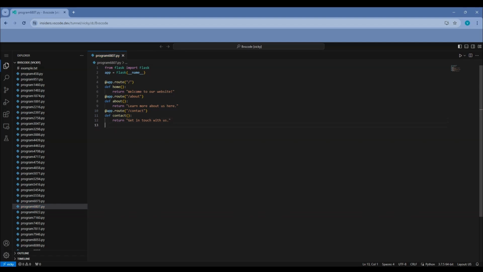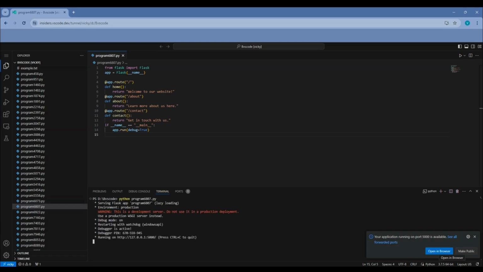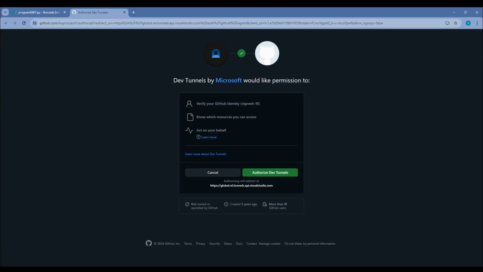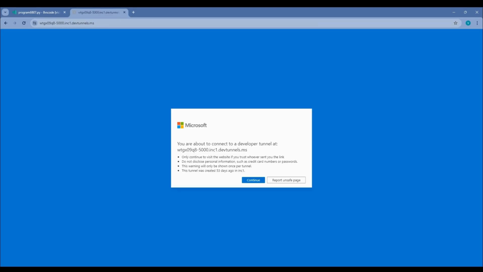By including if __name__ == '__main__': app.run(debug=True), the Flask application is set to run in debug mode, allowing for real-time debugging capabilities. When the application is executed, the Flask server starts running, listening for incoming requests and dispatching them to the respective routes. In a real-world scenario, this Flask application could serve as a basic website for a small business, where the home route welcomes visitors, the About route provides company information, and the Contact route offers a means for users to reach out. Flask's simplicity and ease of use make it a valuable tool for creating web applications efficiently and effectively.